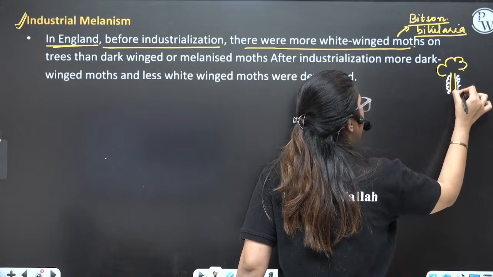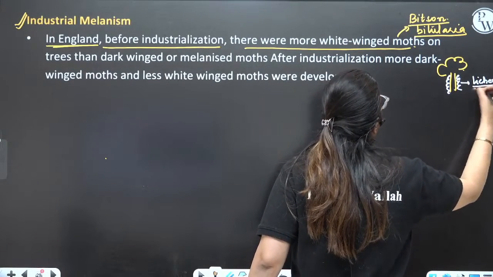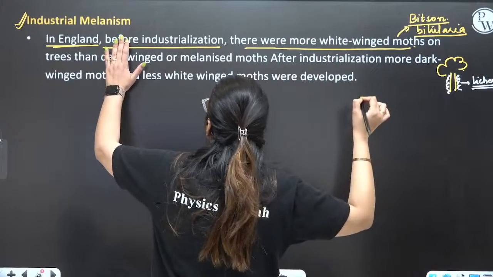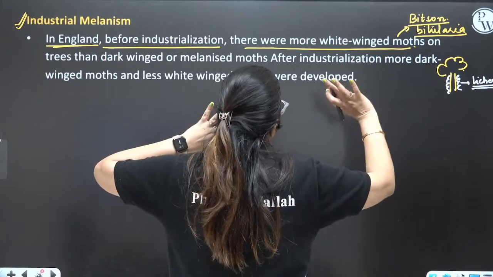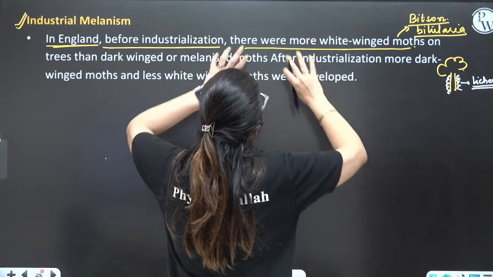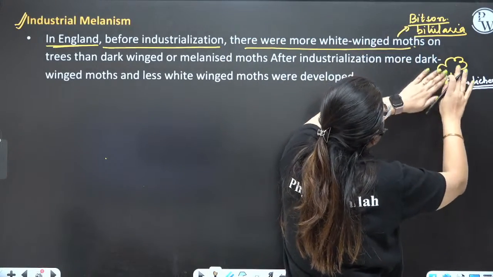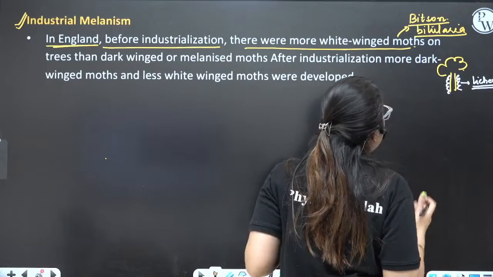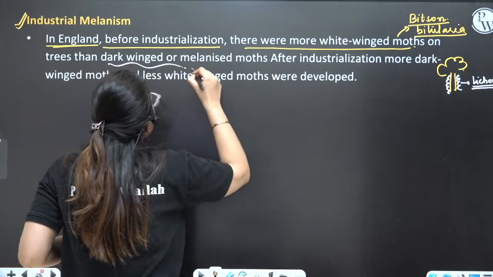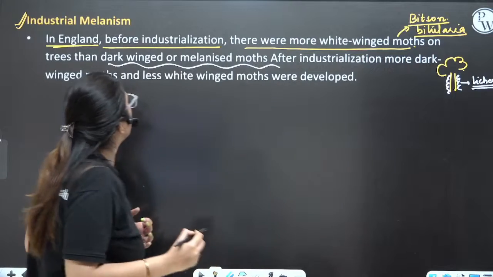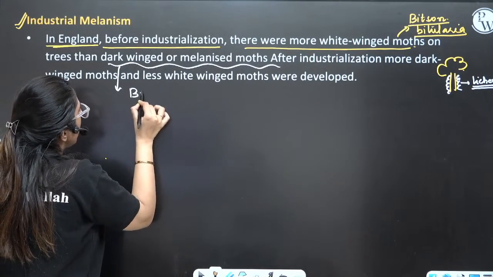Lichens are good bioindicators, and as industrialization was not there, soot was not there, so lichens were present. As lichens were present, the white-winged moth, Biston betularia, could easily blend with the white-colored lichens, as compared to the dark-winged or melanized moth. The dark-winged moths are termed Biston carbonaria.